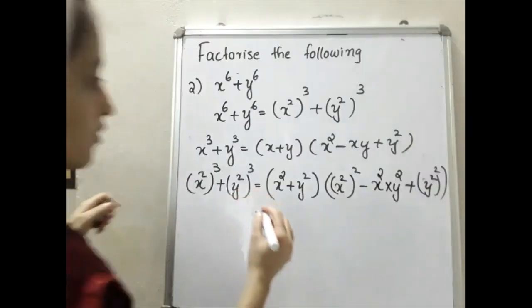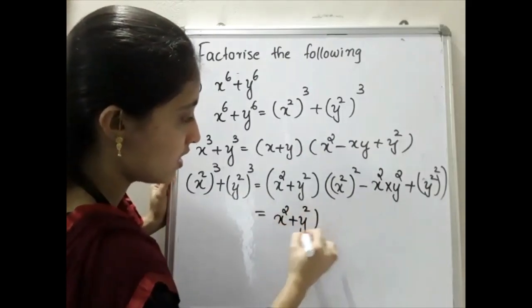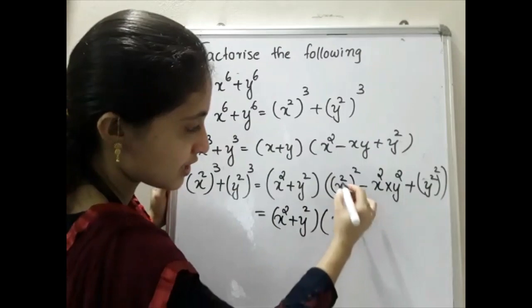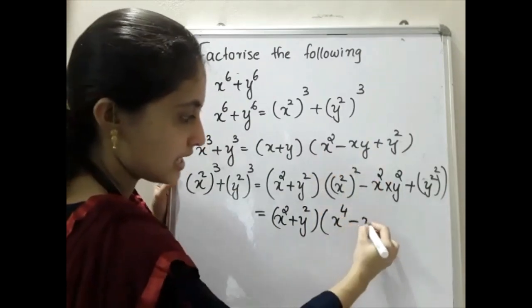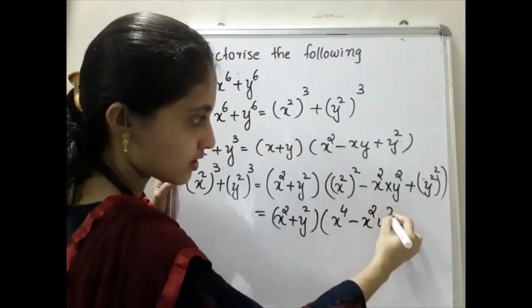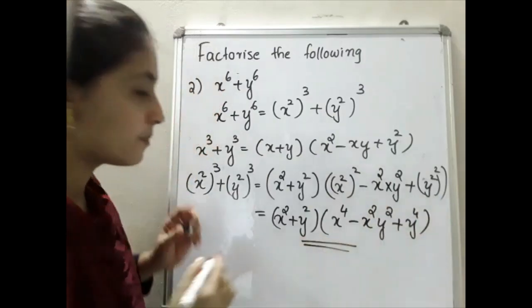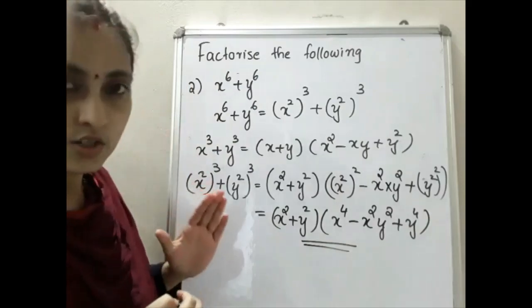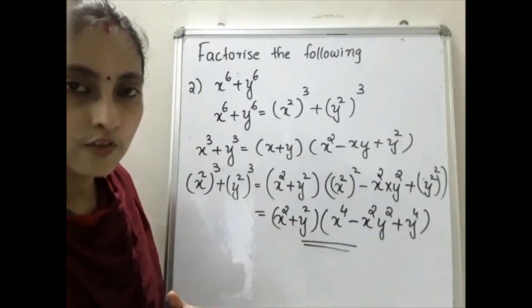That will be equal to what? x square plus y square into x square the whole square, which is x raised to 4 minus x square y square plus y raised to 4. So this is our answer. Hope you are clear on these two questions. Then we will move to the difference of cubes.